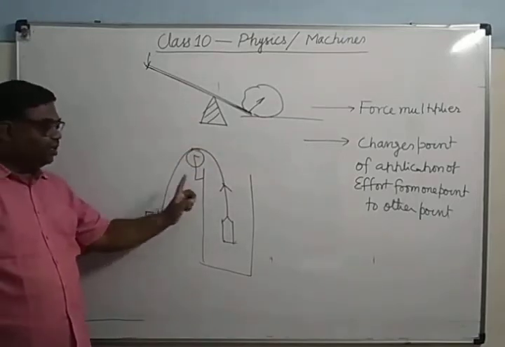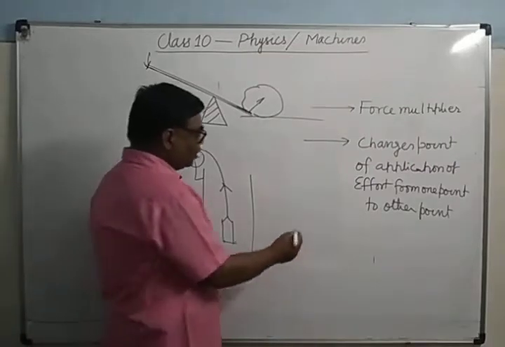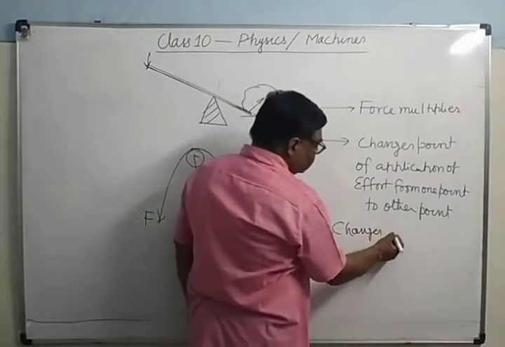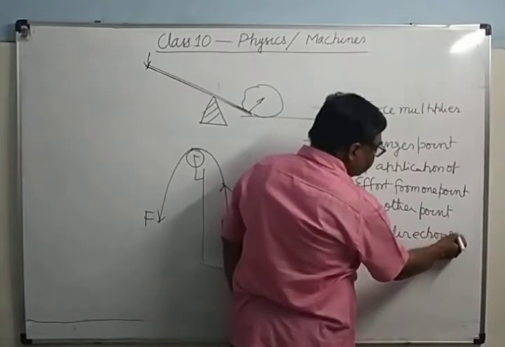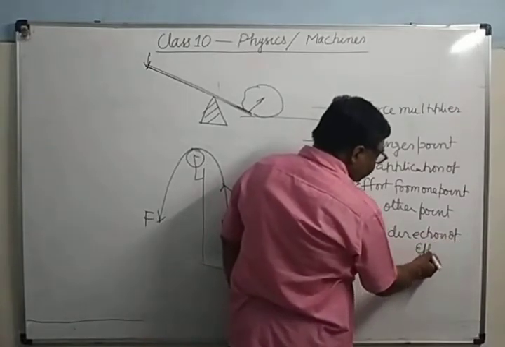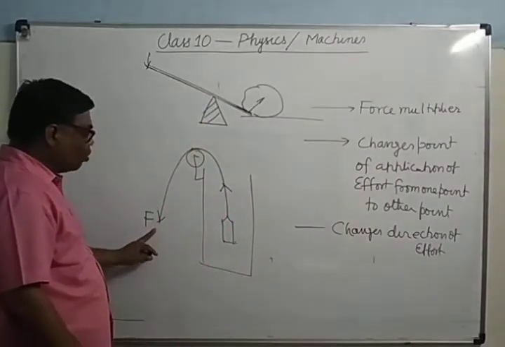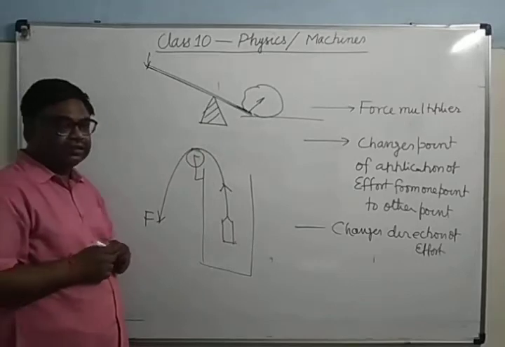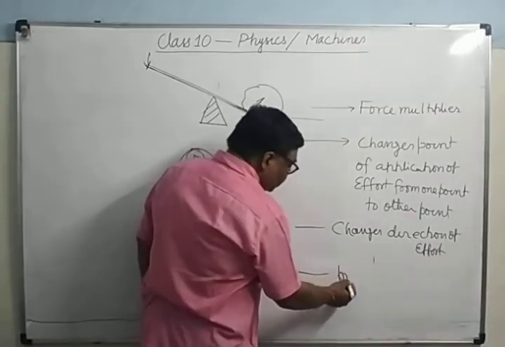Means it changes the direction of effort applied. Effort is acting in a downward direction, but its effect is observed here in an upward direction. And number 4, it provides gain in speed.